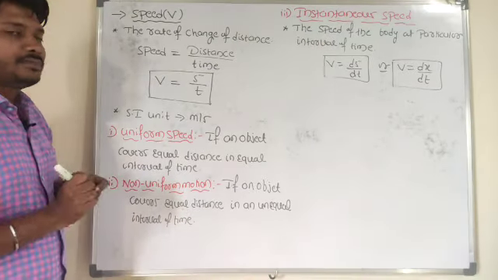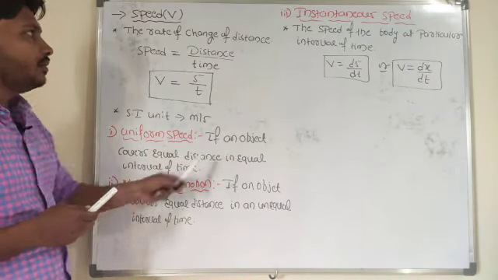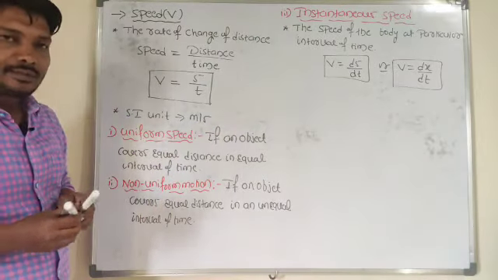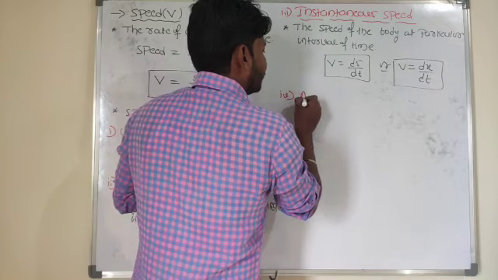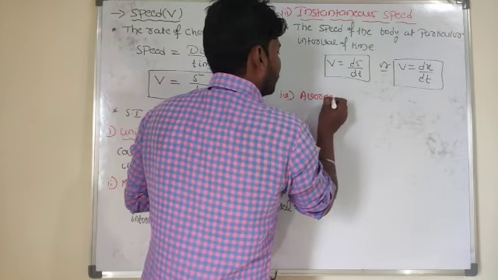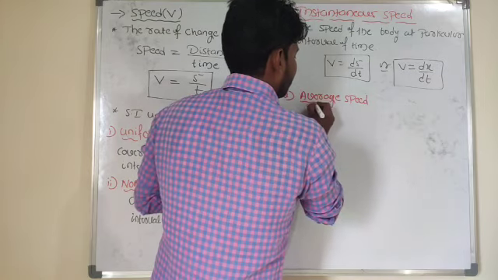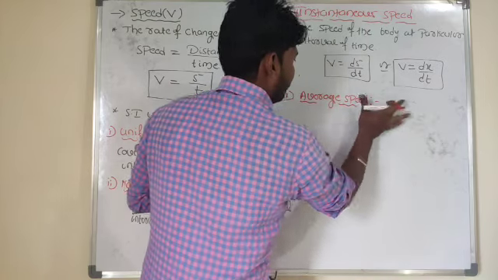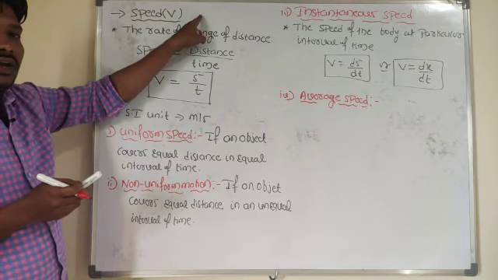In types of speed, I already gave the information about uniform speed, non-uniform speed and instantaneous speed. Let me understand one more type, that is average speed. Average speed here. Speed in Kannada we can call vega.